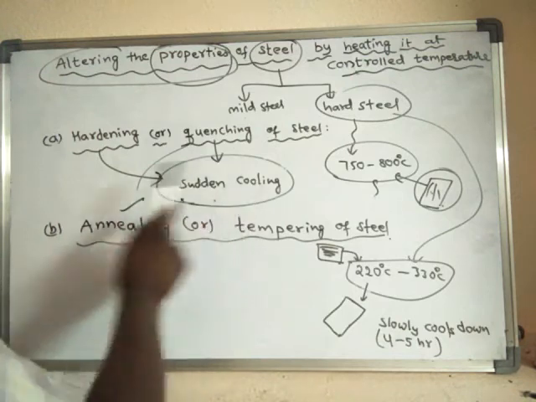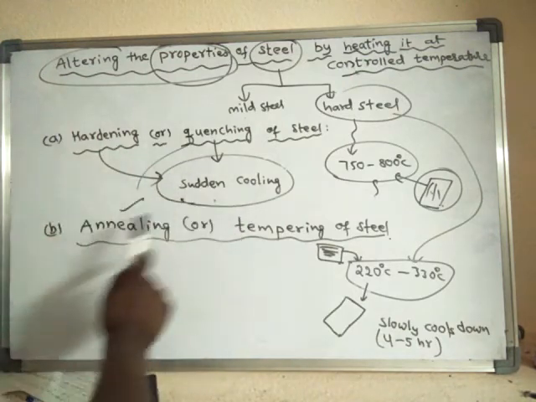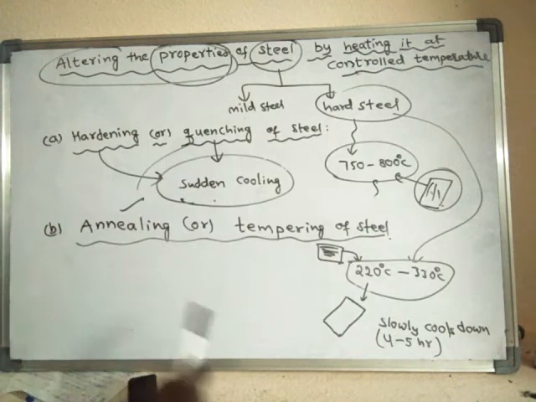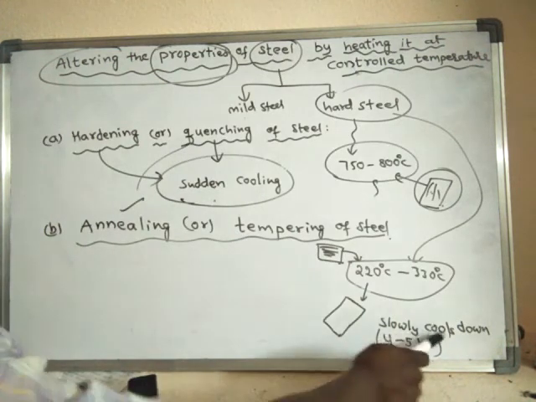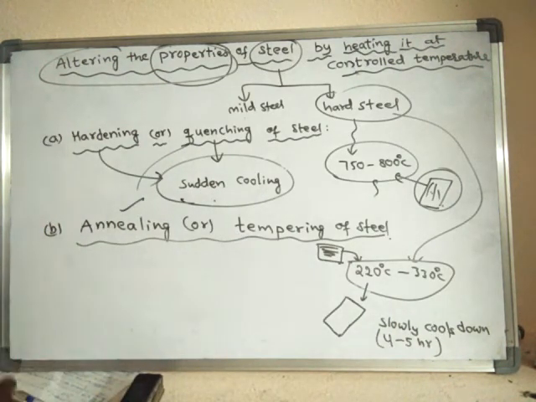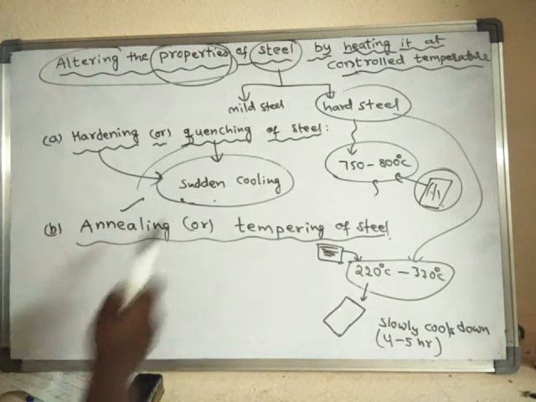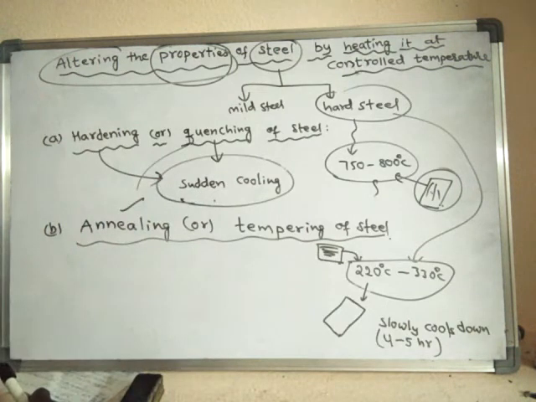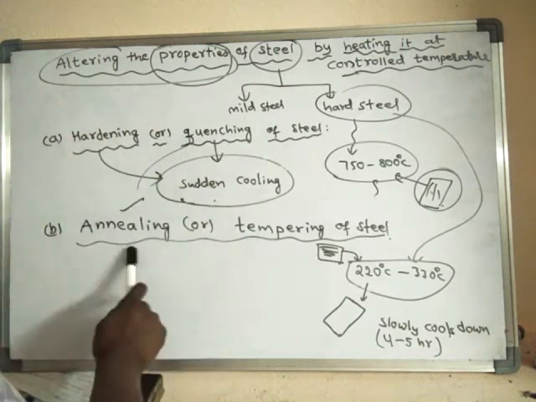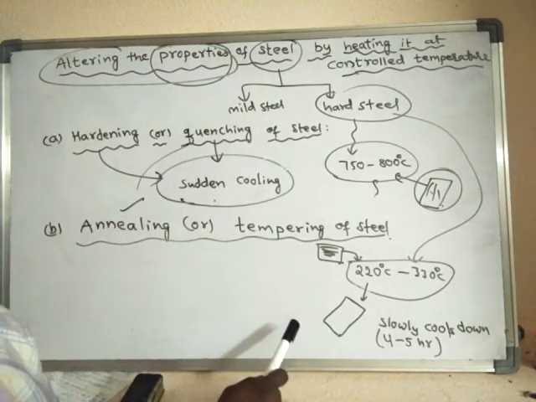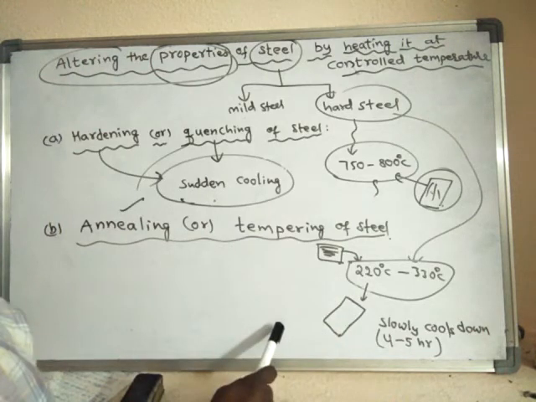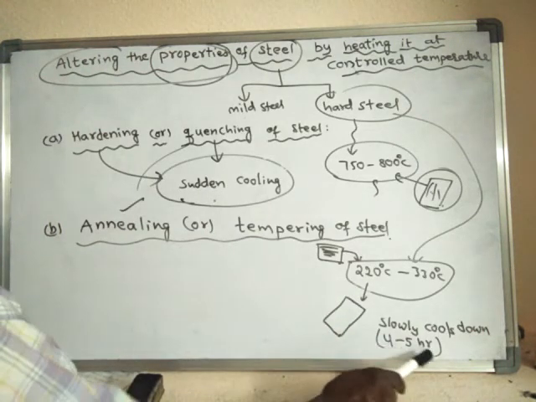Sudden cooling will produce quenched steel. Slow cooling will produce annealed steel, and the process is said to be annealing. The other process is said to be quenching. Quenching means sudden cooling. Annealing means slow cooling of that hot material, for 4 to 5 hours.